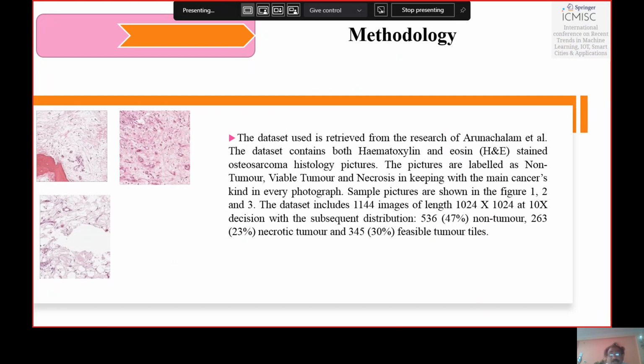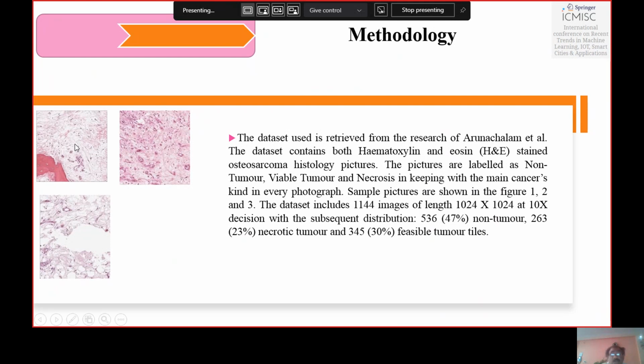The pictures are labeled as non-tumor, viable tumor, and necrosis, in keeping with the cancer type in every photograph. Sample pictures are shown in the figure, as you can see in image datasets 1, 2, and 3. This is the sample dataset.